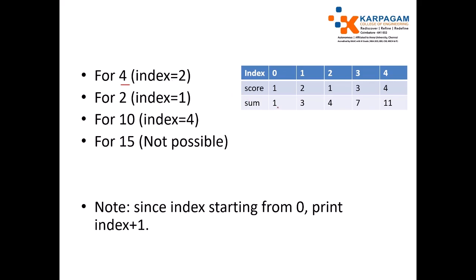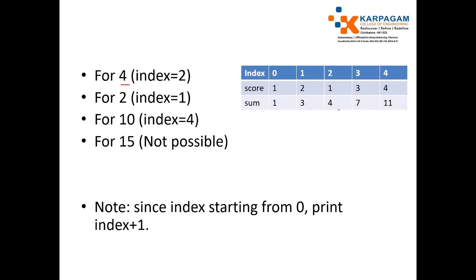For example, we have 3, so the first turn is not achieved, second turn is not achieved, but the third turn it is achieved. So the position is index 2, since it starts from 0.